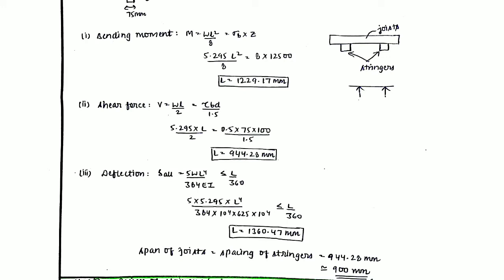So you can replace the values: WL square by 8 equals sigma b into Z. We know the value of Z for the joist case. Sigma b is 8. W is calculated as 5.295. So L can be calculated. Similarly, L can be calculated for shear force and deflection. Out of all the three criteria, we are getting the minimum value of L as 944.28. So we can be on a slightly safer side and round it off to 900 millimeter.